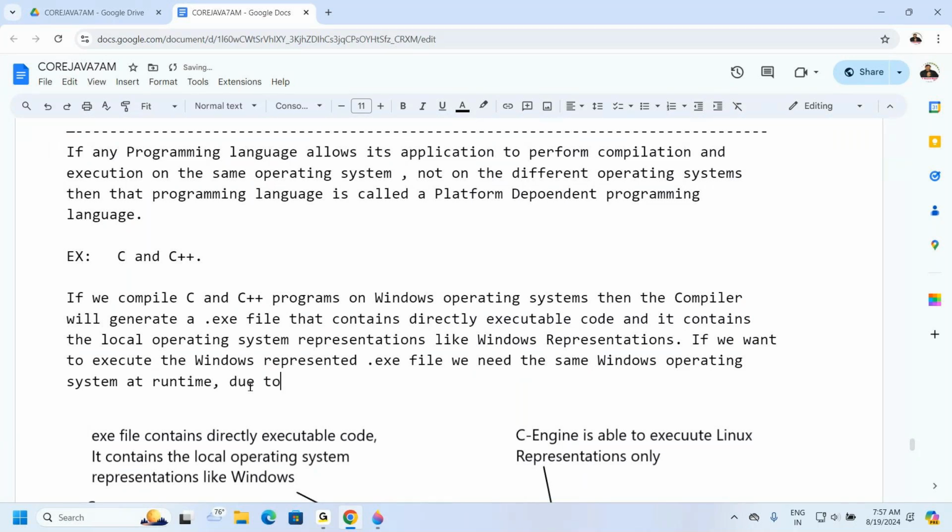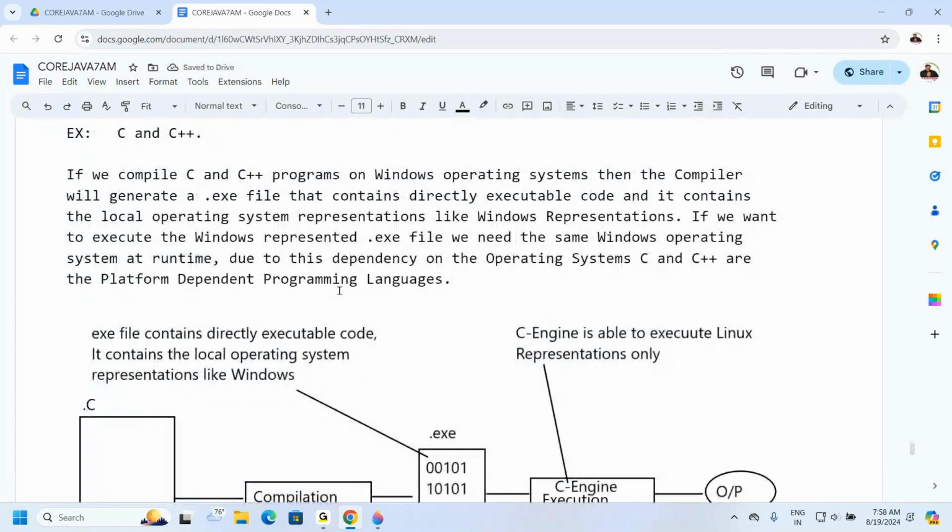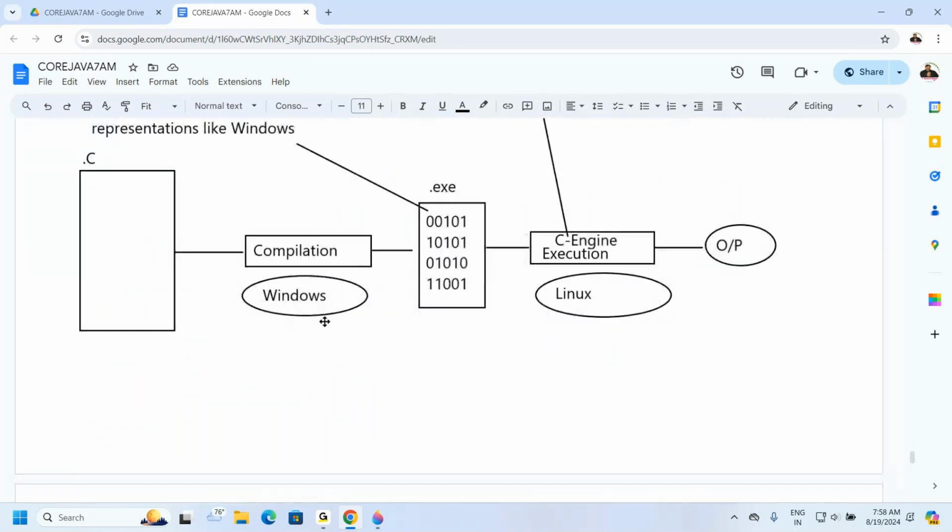Due to this dependency on the operating systems, C and C++ are the platform dependent programming languages. Right, sir. Are you getting clarity on it? Why are C and C++ platform dependent programming languages? This is a clear-cut analysis here. We have to understand only one point. When we compile a C program on Windows, we get a Windows represented .exe file.